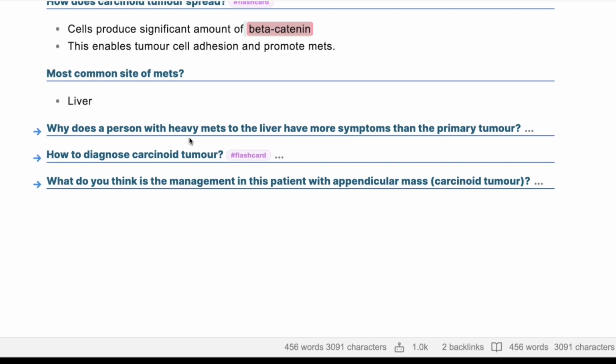Because when the liver is functioning normally, the 5-HIAA products are metabolized by the liver into inactive products, so it does not cause carcinoid syndrome. But after metastasis, the liver is inefficient in clearing these products, so they are released into the blood in larger quantity and thus cause carcinoid syndrome.